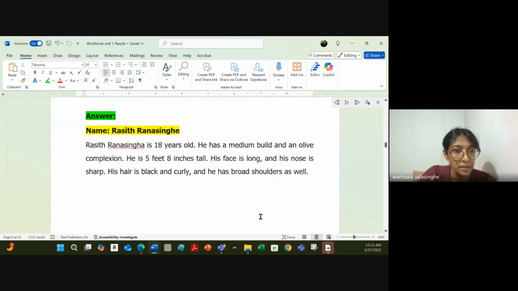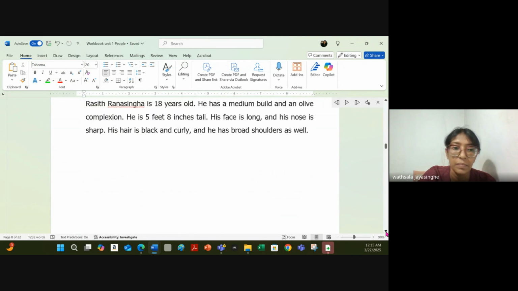Name, Rasit Ranasinghe. Rasit Ranasinghe is 18 years old. He has a medium build and an olive complexion. He is 5 feet 8 inches tall. His face is long and his nose is sharp. His hair is black and curly. And he has broad shoulders as well.